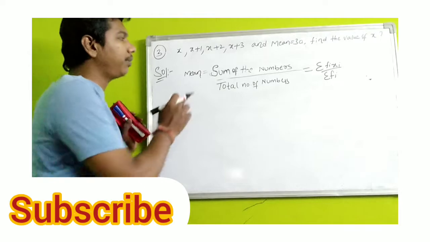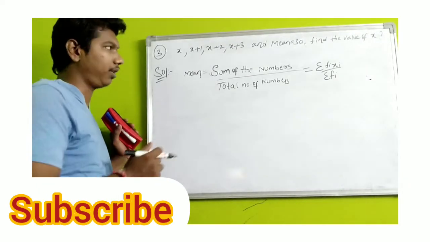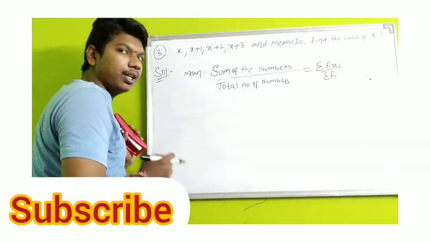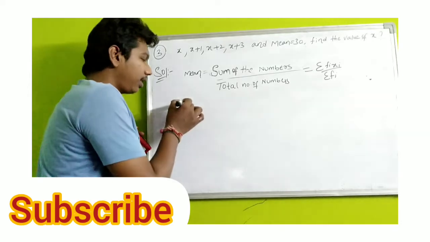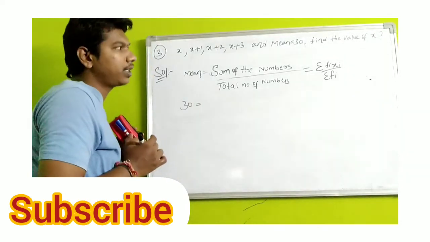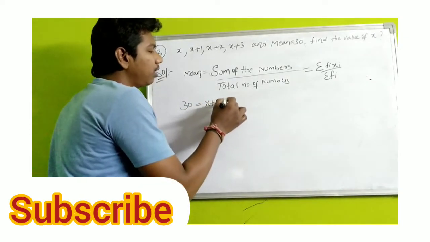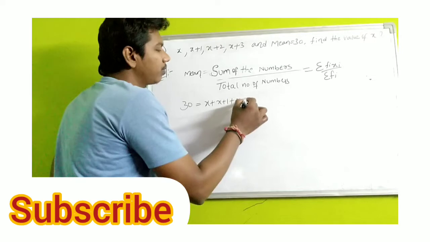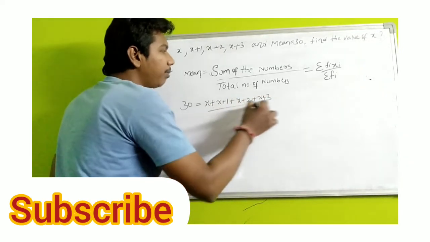Okay. First write mean is equal to sum of the numbers by total number of numbers, that is sigma fi xi by sigma fi. In place of mean, the mean value is directly given, so write 30 is equal to, write as it is, sum of the numbers. Add all the numbers: x plus x plus 1 plus x plus 2 plus x plus 3, divided by the total number of numbers.